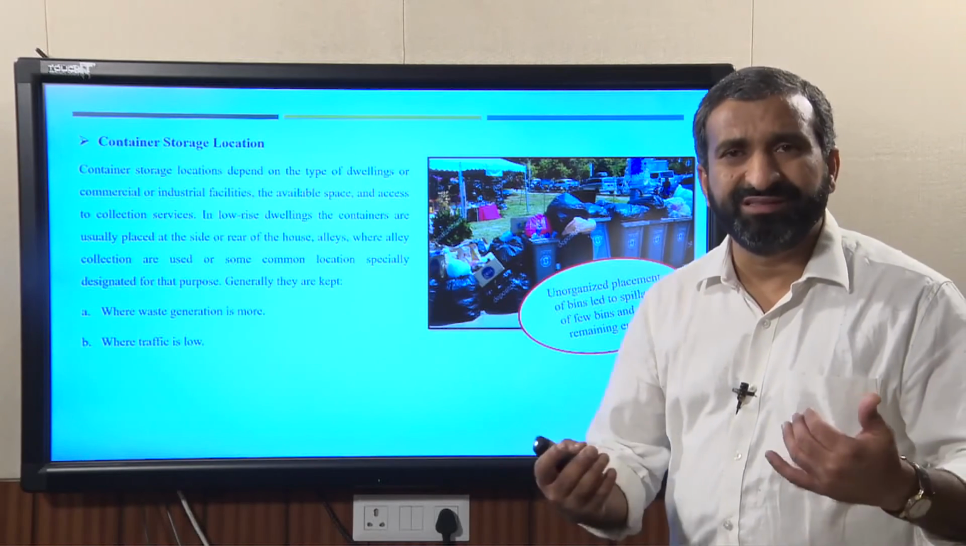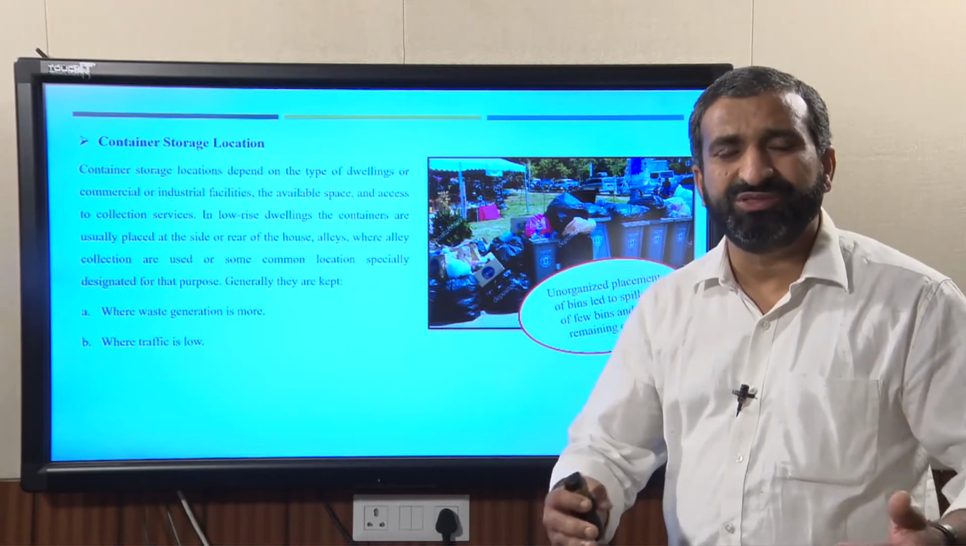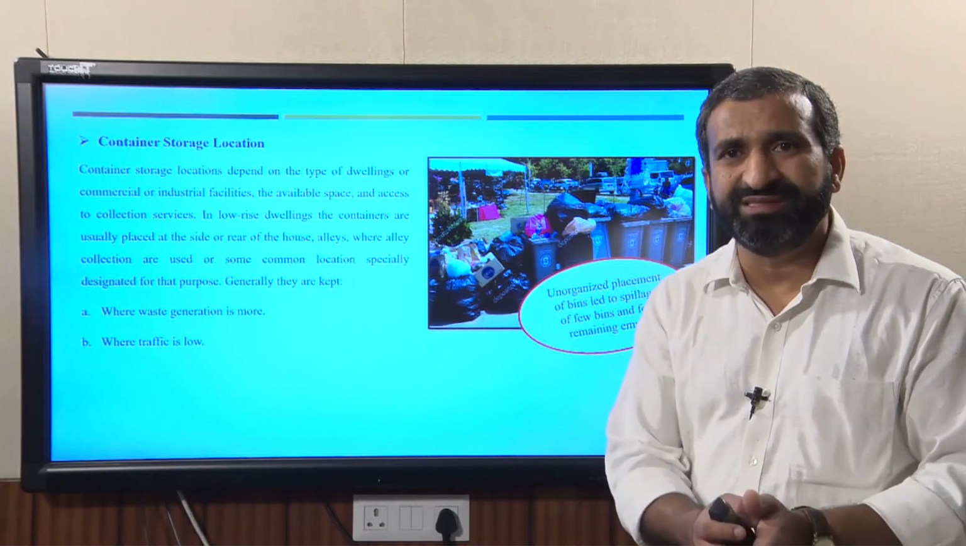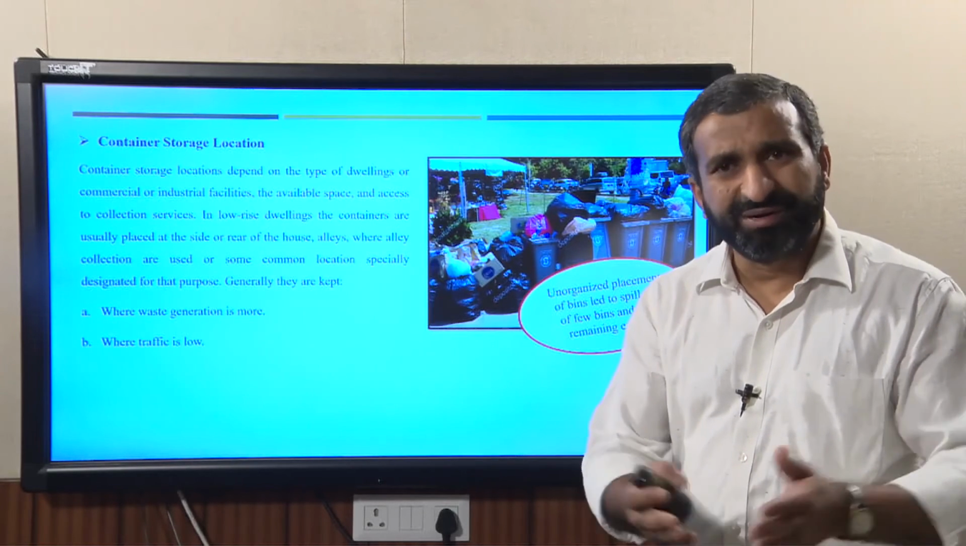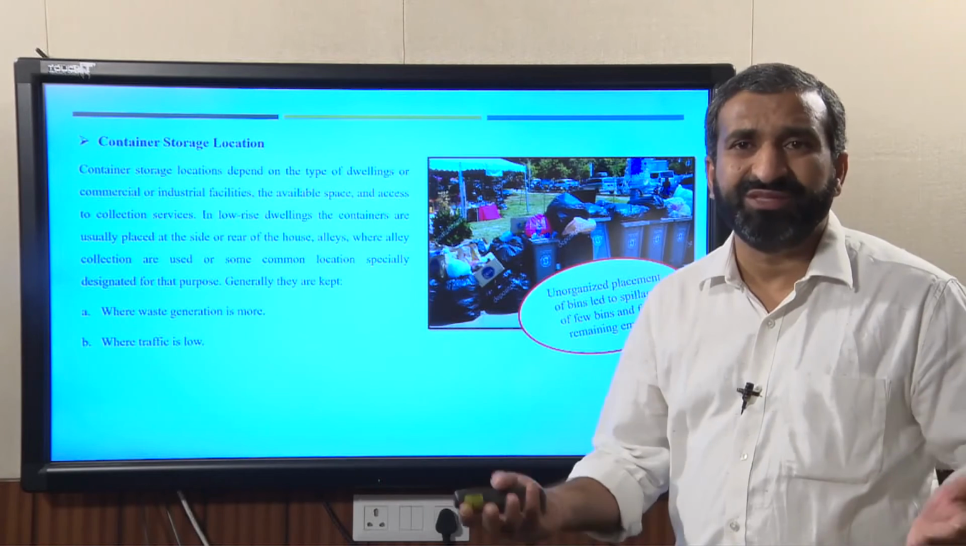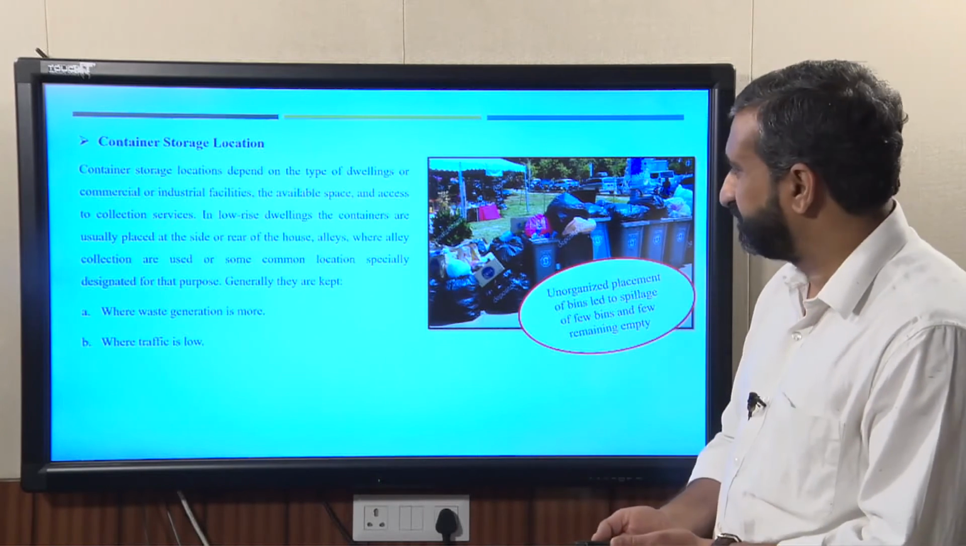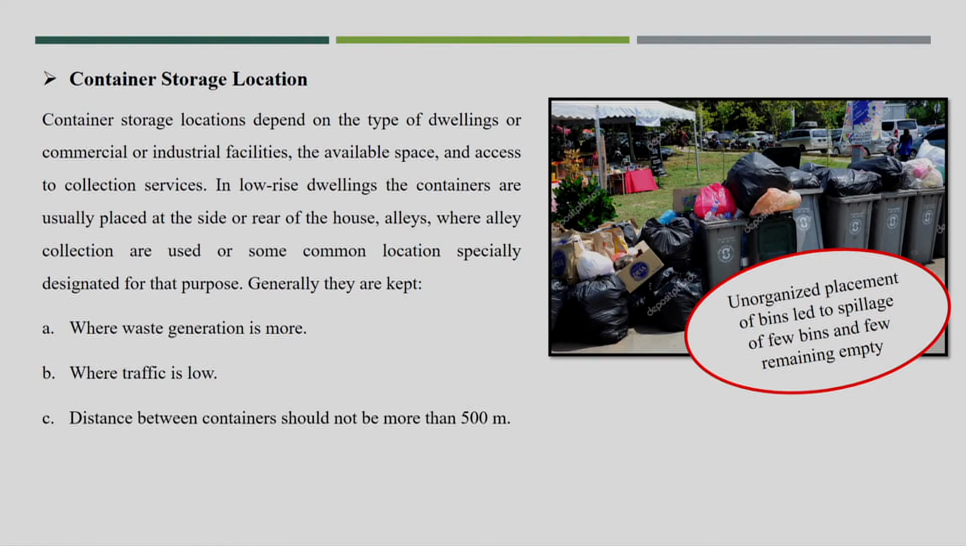That way we can not only reduce the number of dustbin locations in the city, but a city can also be planned without dustbins. I think we still have to wait for when such a city will come up without dustbins. But before that, we have to discuss what the distance between the containers should be.